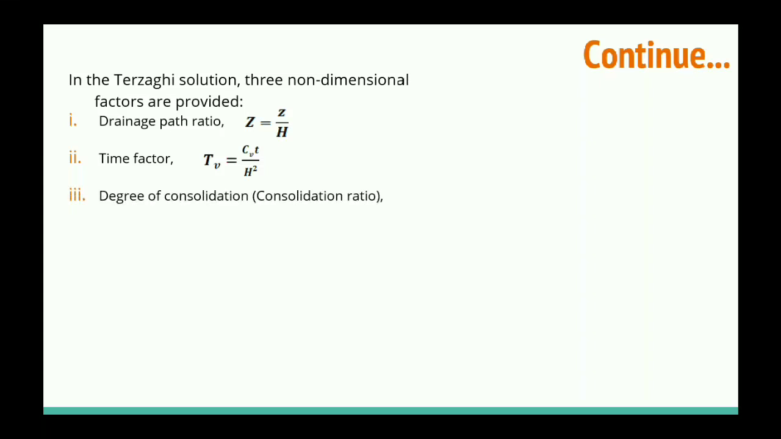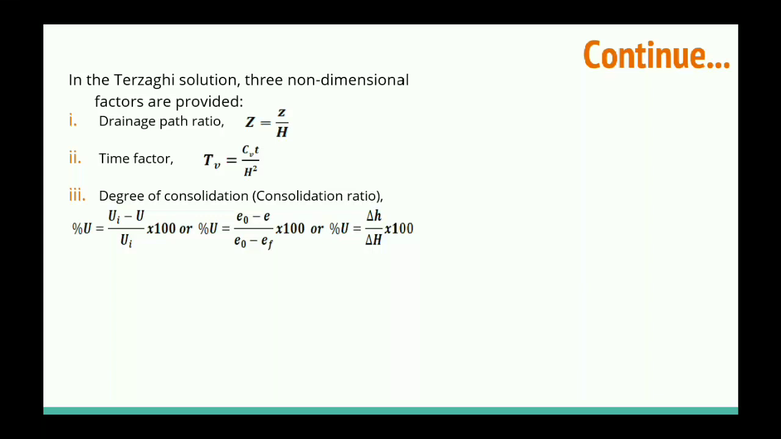The third one is the degree of consolidation, or we can say consolidation ratio. In terms of percentage, we can calculate the degree of consolidation. In terms of pore water pressure, it is Ui minus U divided by Ui, where Ui is the initial pore water pressure and U is the pore water pressure at a certain time. Degree of consolidation we can also calculate by knowing the void ratio, e naught minus e divided by e naught minus ef, where e naught is the initial void ratio, ef is the final void ratio, and e is the void ratio at a certain time.